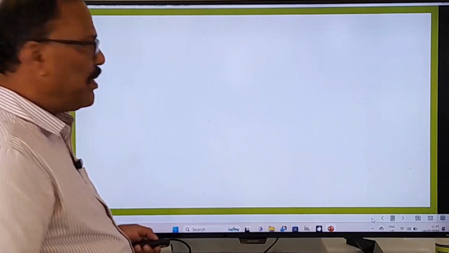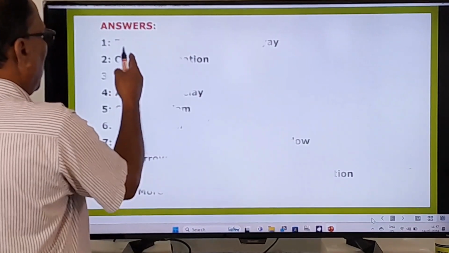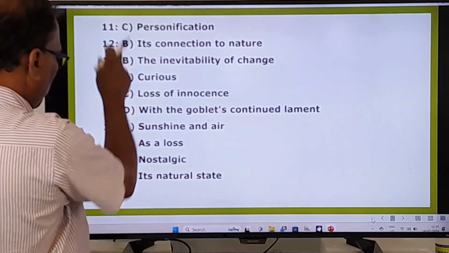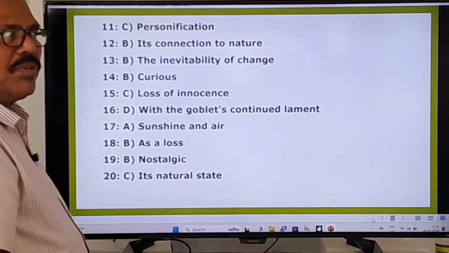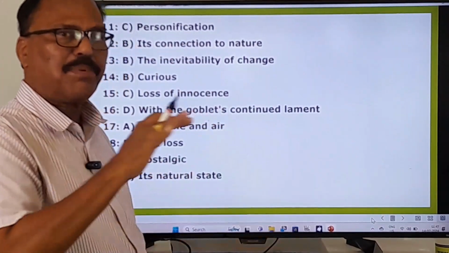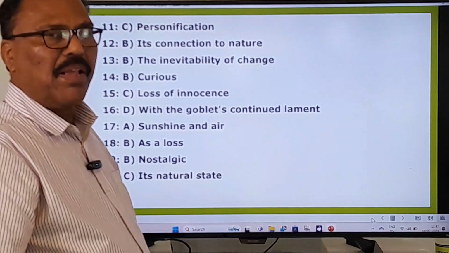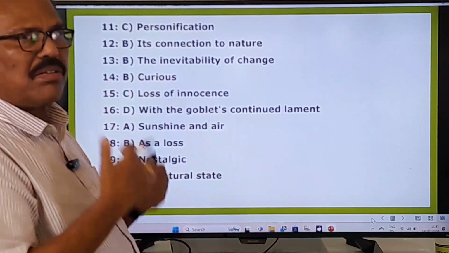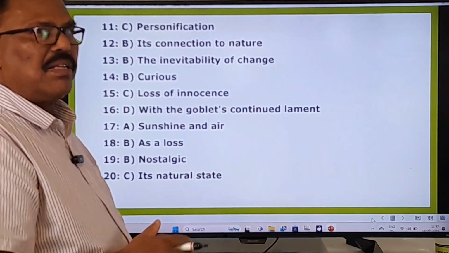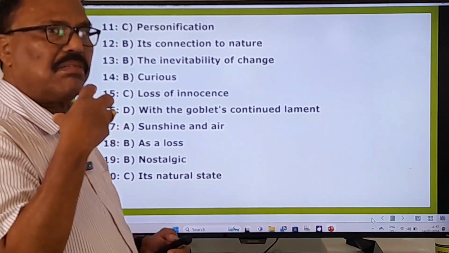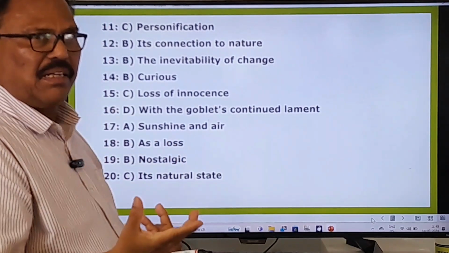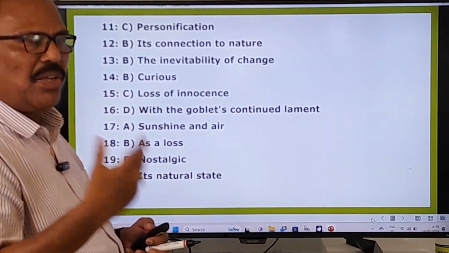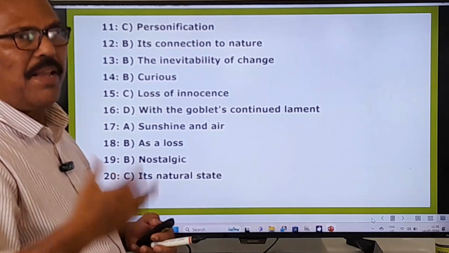Okay, for all these 20 bits, what are the answers? 1 to 10 are given on this slide, and 11 to 20 are given on the next slide. So you are given multiple choice questions with options and answers for all of them. Please, first of all, try to answer all of them, and then check your answers with these answers and check how many questions you have made correct and how many you have made wrong. All these things you can easily understand. You can assess your knowledge on your own. Okay, that point is there.